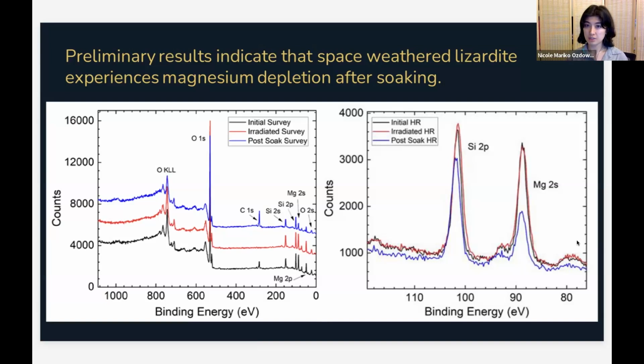So we would not expect that irradiation alone is inducing this magnesium depletion effect, but you can see from the decrease in the peak height in the post-soak magnesium 2s that it seems to be the act of soaking that induces the magnesium depletion.